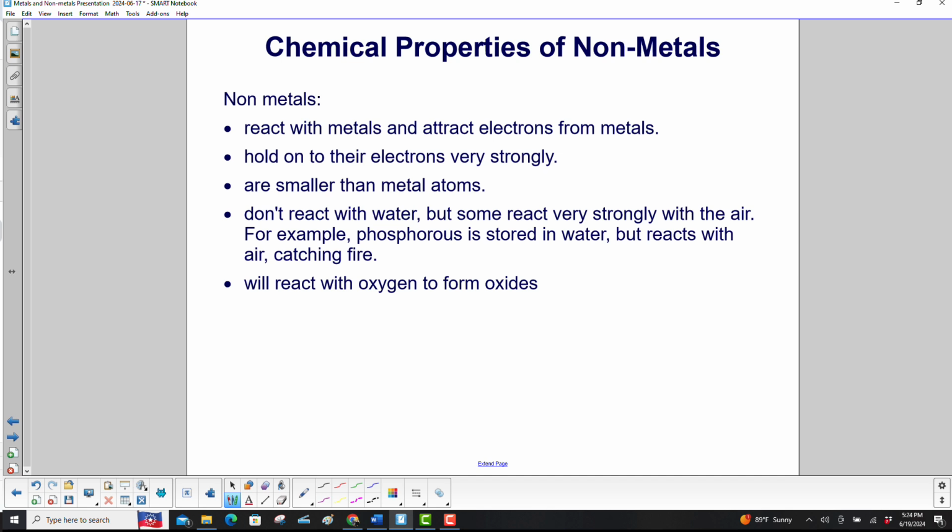Chemical properties of nonmetals. Nonmetals react with metals and attract electrons from metals. They hold on to their electrons very strongly. They are smaller than metal atoms. They don't react with water, but some react very strongly with the air. For example, phosphorus is stored in water, but reacts with air, catching fire. And they will react with oxygen to form oxides.